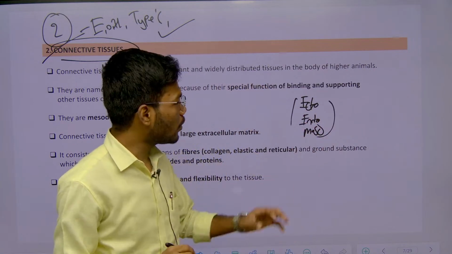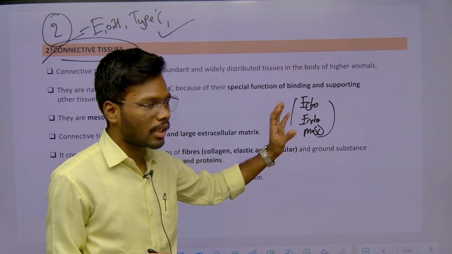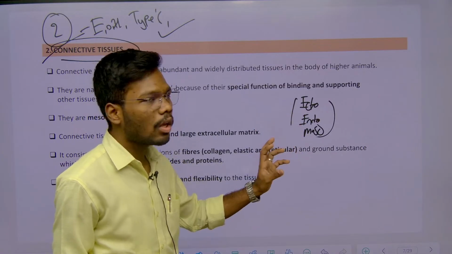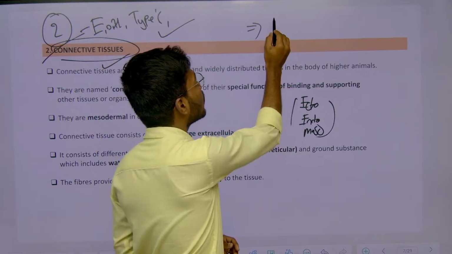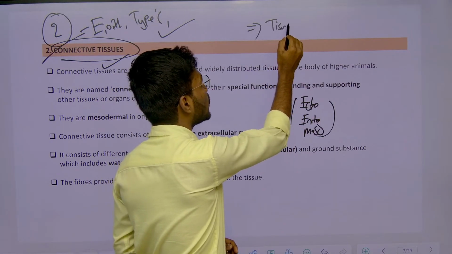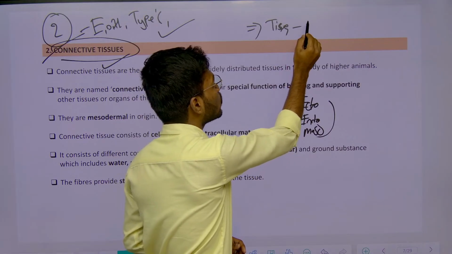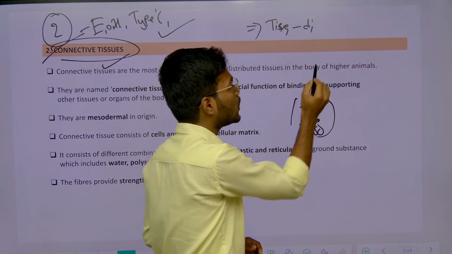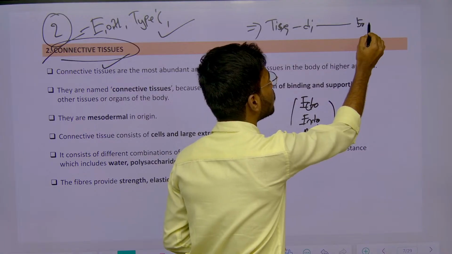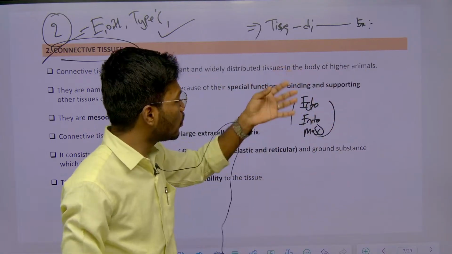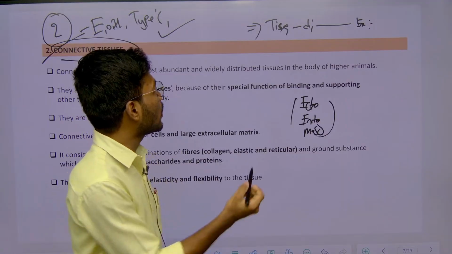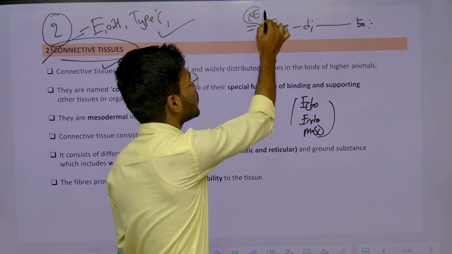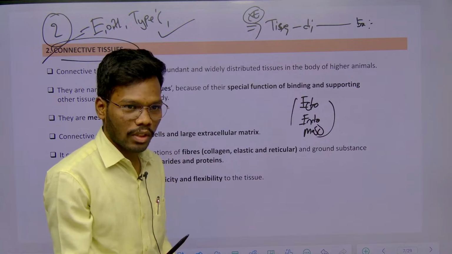We have studied all the different types of tissues. I gave you one assignment: write the name of the tissue, the description of the tissue and an example of the tissue. If you do this, you can definitely remember all the functions and examples of the tissues.